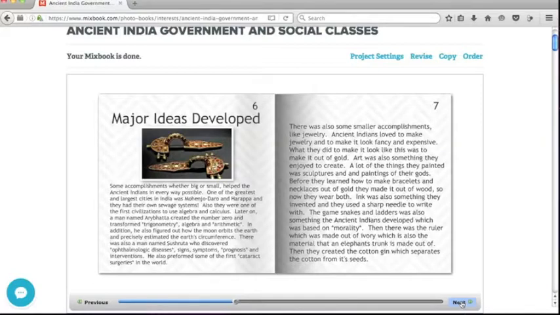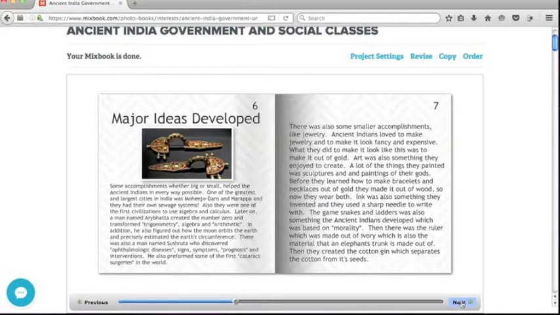Major ideas developed. Some accomplishments, whether big or small, helped the ancient Indians in every way possible. Two of the greatest and largest cities in India were Mohenjo-Daro and Harappa, and they had their own sewage systems. Also, they were one of the first civilizations to use algebra and calculus. Later on, a man named Aryabhata created the number zero and transformed trigonometry, algebra, and arithmetic.